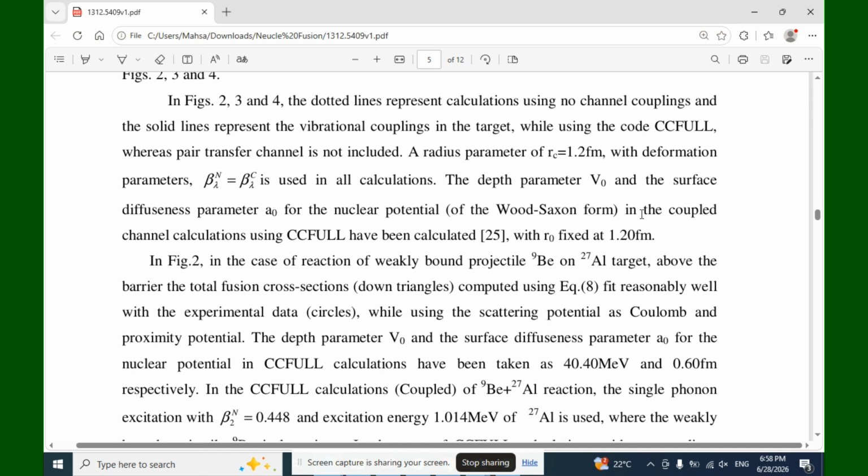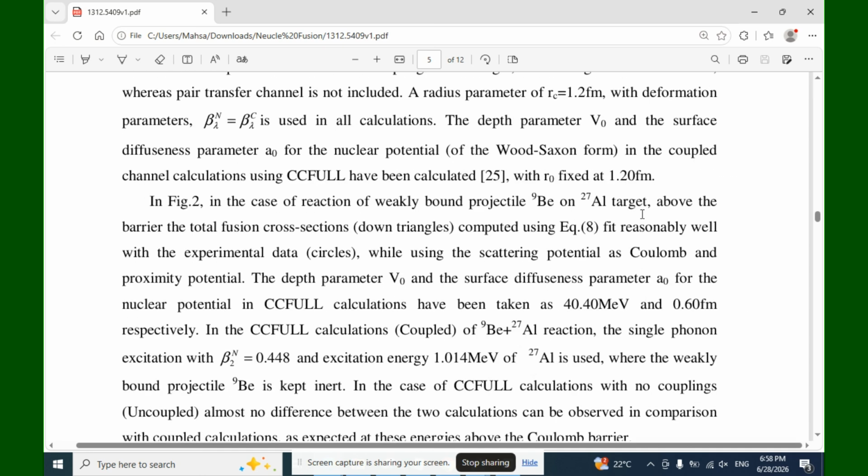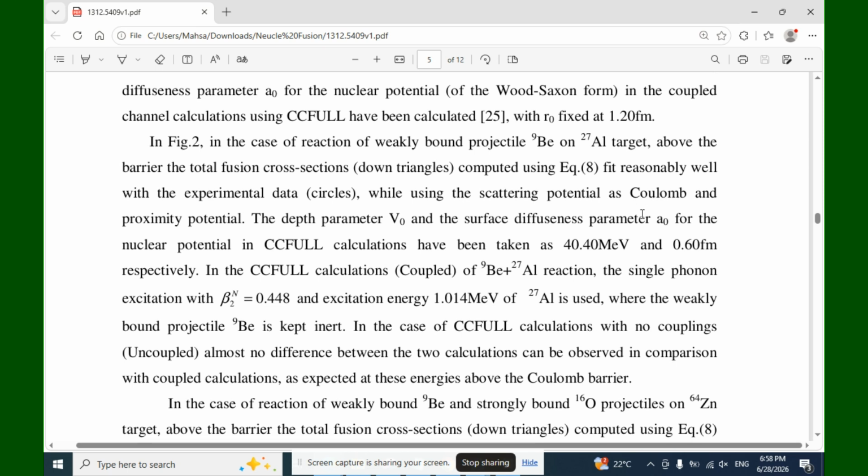In figure 2, in the case of the reaction of the weakly bound projectile beryllium 9 and aluminum 27 target above the barrier, the total fusion cross sections, down triangles, computed using equation 8 fit reasonably with the experimental data, circles, while using the scattering potential as Coulomb and proximity potential. The depth parameter V0 and the surface diffuseness parameter a0 for the nuclear potential in CCFULL calculations have been taken as 40.40 megaelectron volts and 0.60 fm respectively.